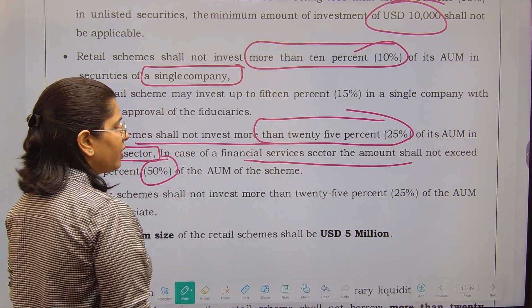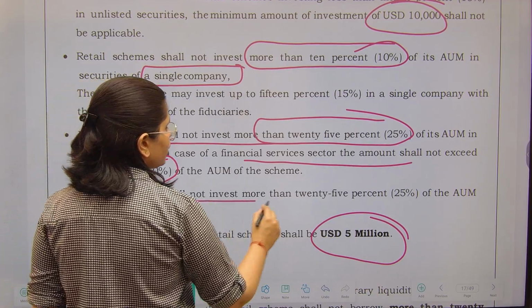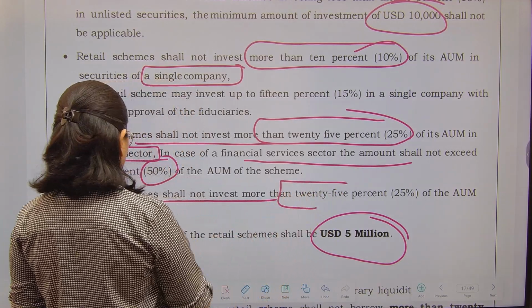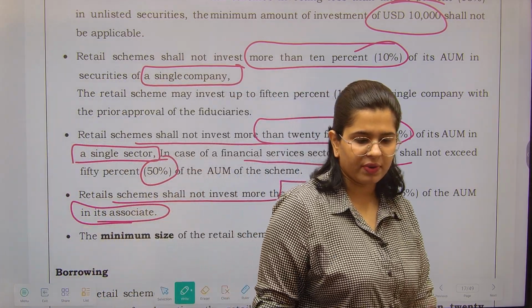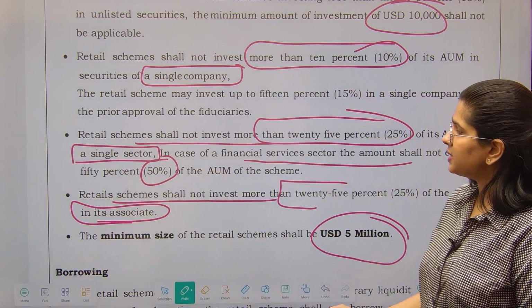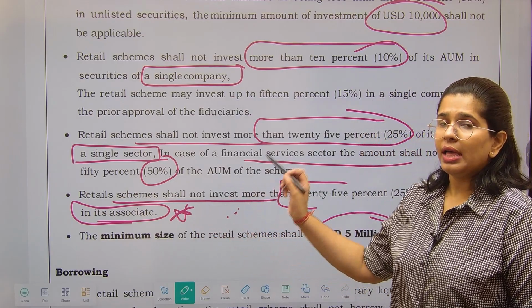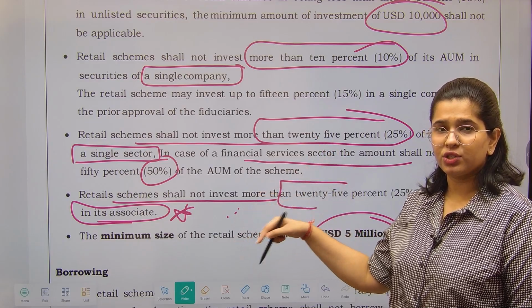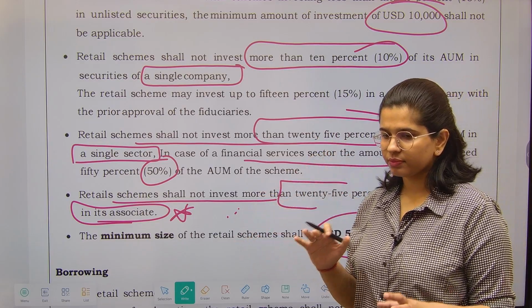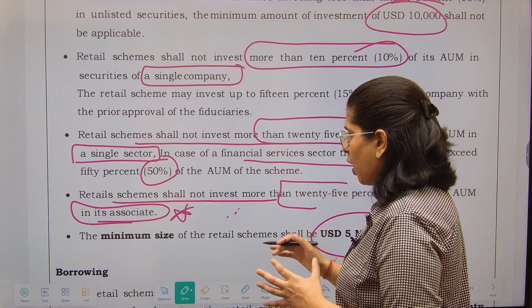The minimum size of retail scheme is $5 million. The retail schemes, they shall not invest more than 25% in its associates. So associate company, not more than 25%, you cannot invest. Now please remember what was the limit. Whenever you are reading this particular line, you should know what was the limit in case of restricted scheme? What was the limit in case of venture capital scheme? Fine. So whenever you are studying, do this particular cross checks always.